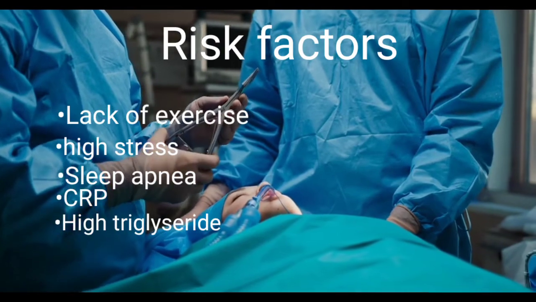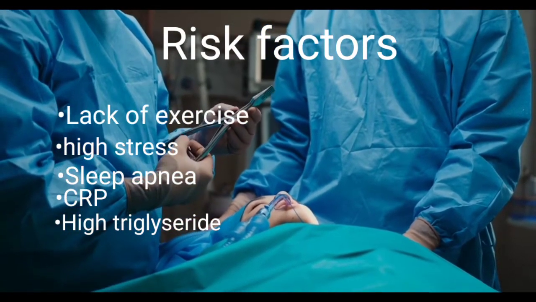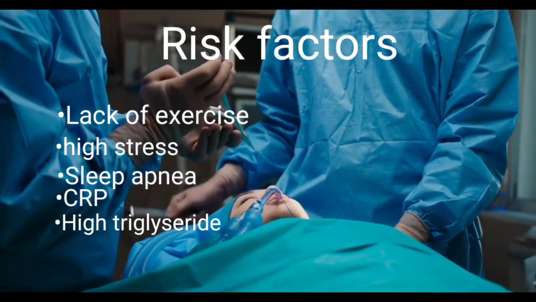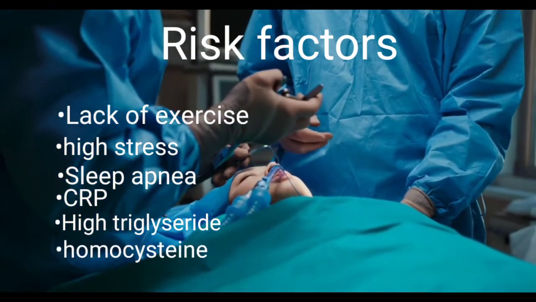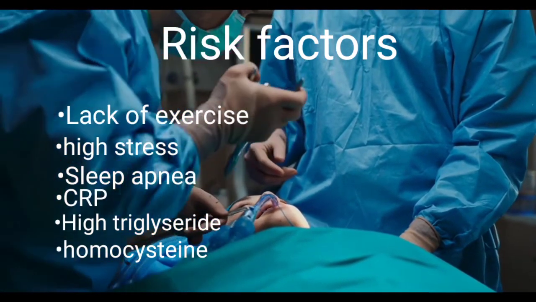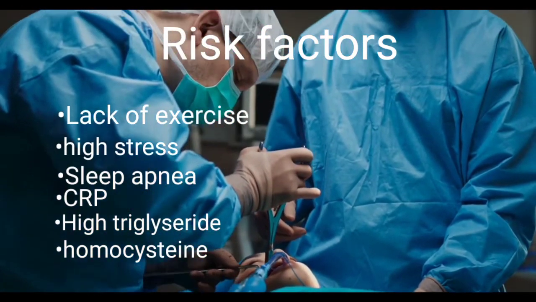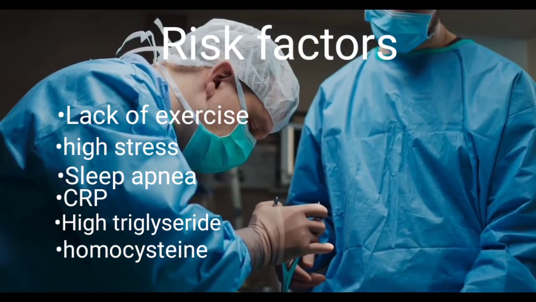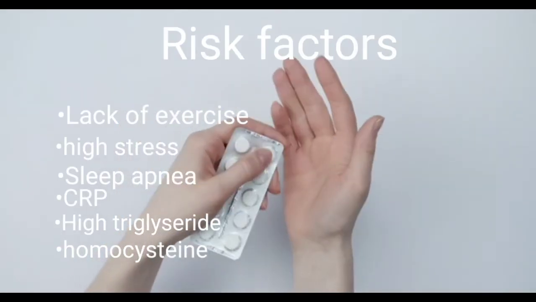High triglycerides. This is a type of fat (lipid) in your blood. High levels may raise the risk of coronary artery disease, especially for women. Homocysteine is an amino acid your body uses to make protein and to build and maintain tissue. But high levels of homocysteine may increase your risk of coronary artery disease. Lipoprotein(a).